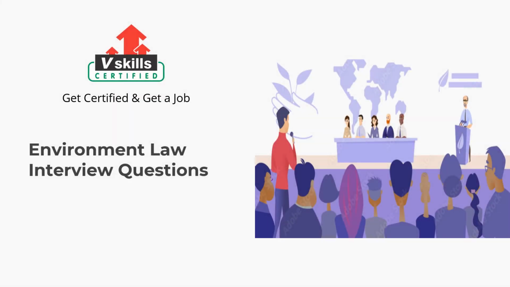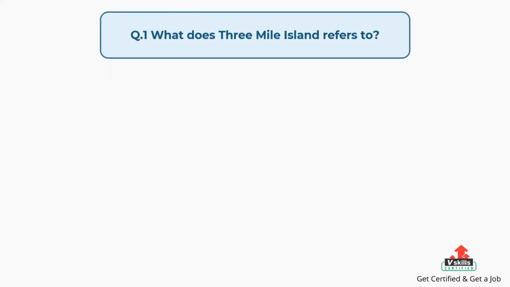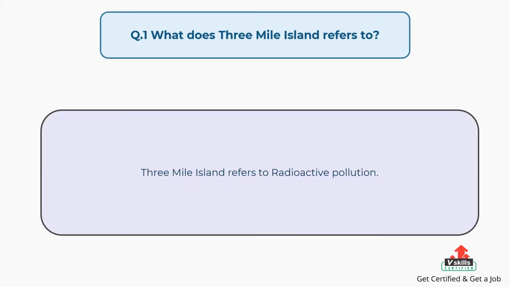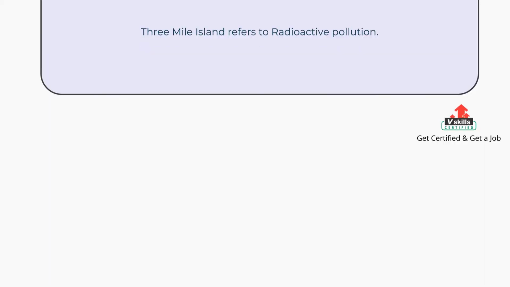In this video, you will learn about the top interview questions for environment law. So, let's get started. Question number 1. What does 3 Mile Island refer to? The answer is, 3 Mile Island refers to radioactive pollution.